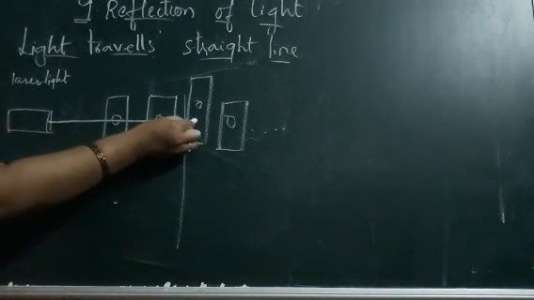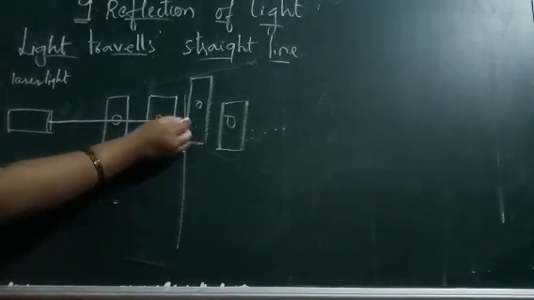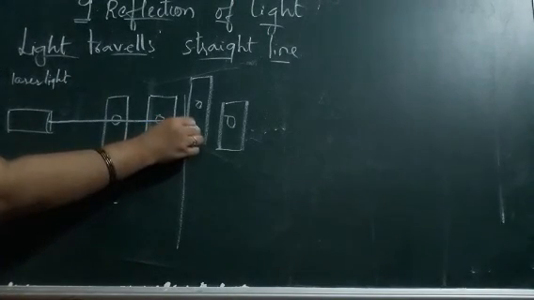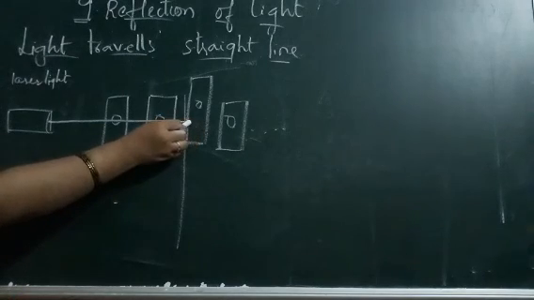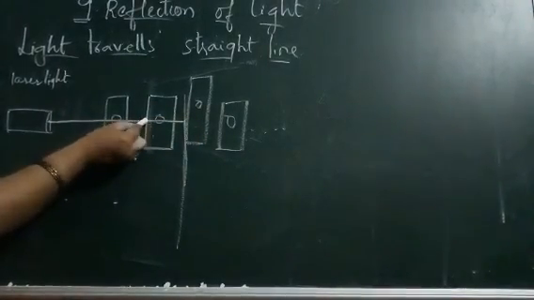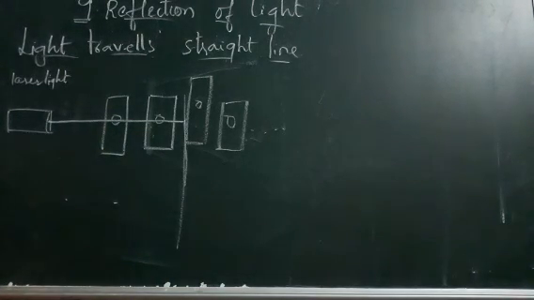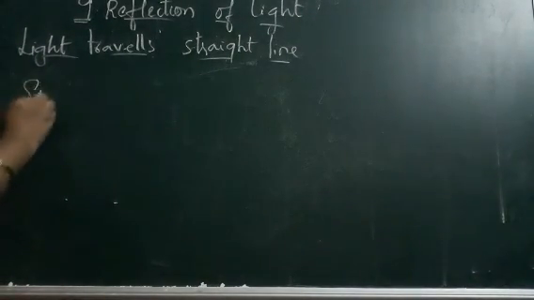There is no hole to pass, and only when it passes the hole will it reach the next strip. Here it is not transparent, so it is not passing the third strip, isn't it? The light stops there. It passes only through the strips which have holes, because the light is traveling in a straight line. You can say that it doesn't go in any other direction.